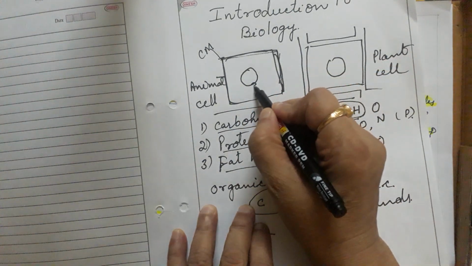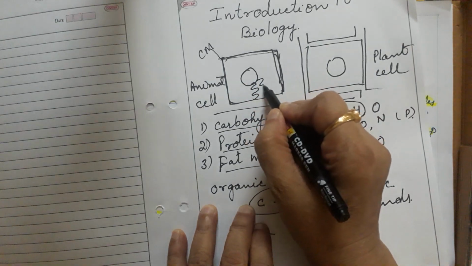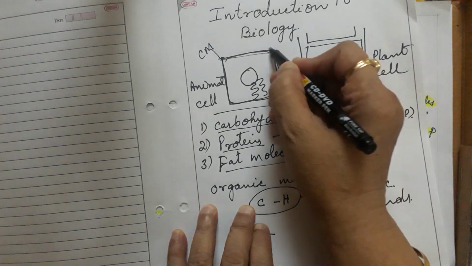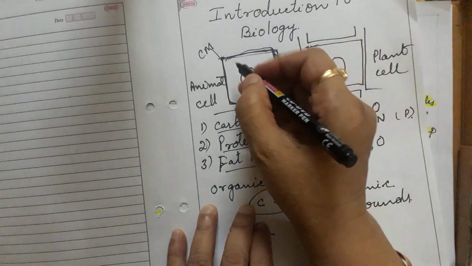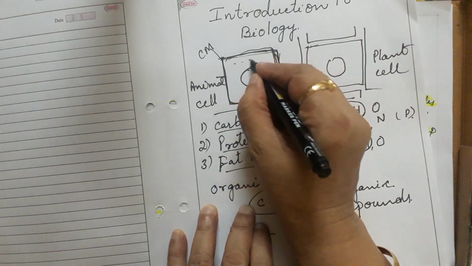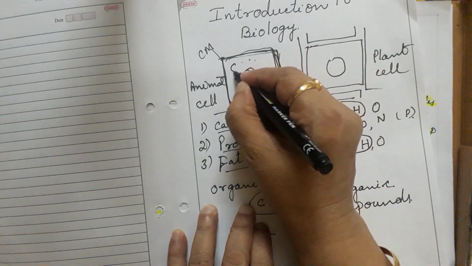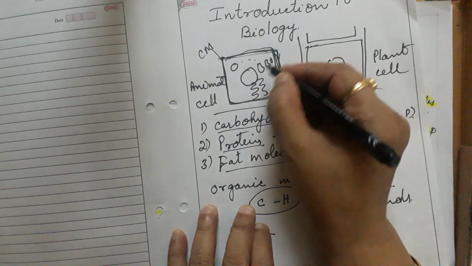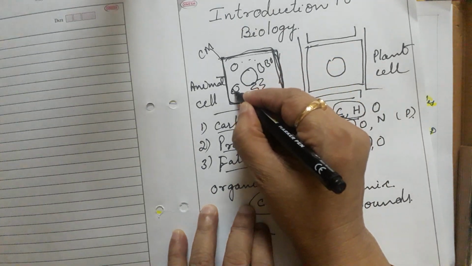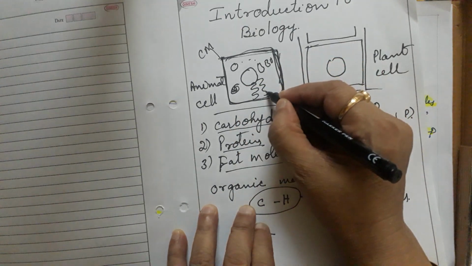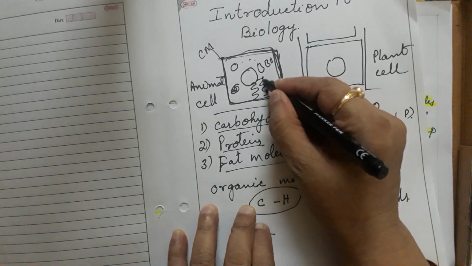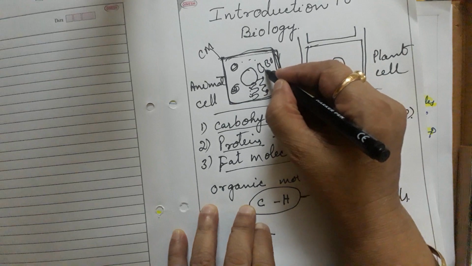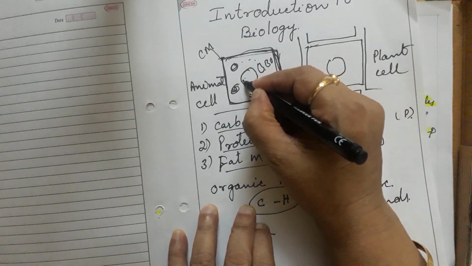First of all, a cell is membrane bounded. Any cell is membrane bounded. Inside that, some organelles are there. They are again membrane bounded. So this is mitochondria. This is endoplasmic reticulum. And these are the ribosomes. These are the vacuoles. These are the Golgi apparatus. And this is the nucleus.